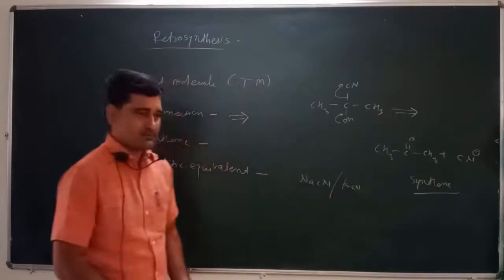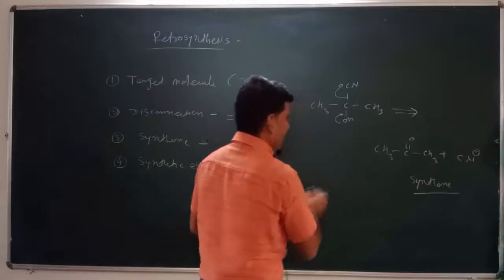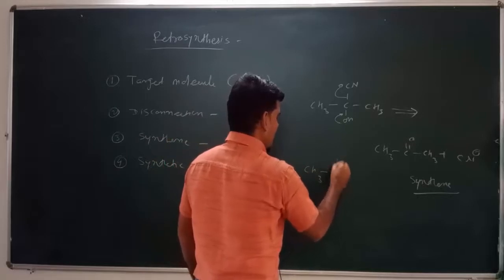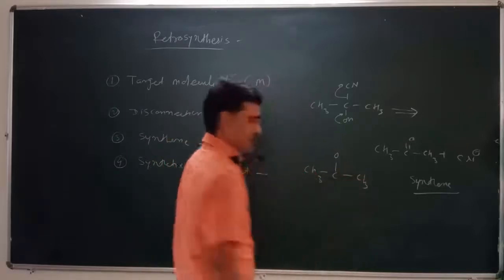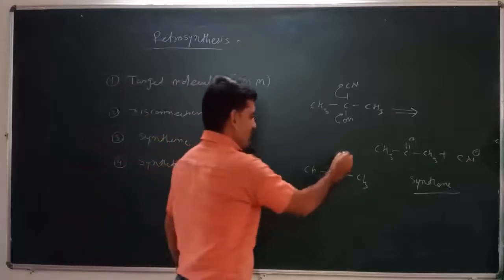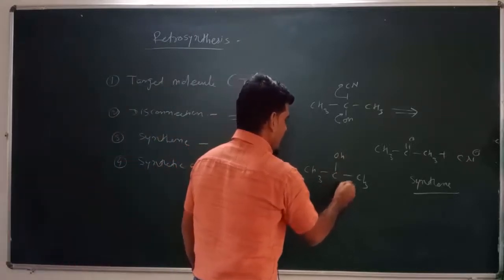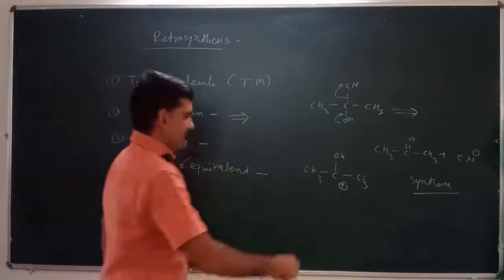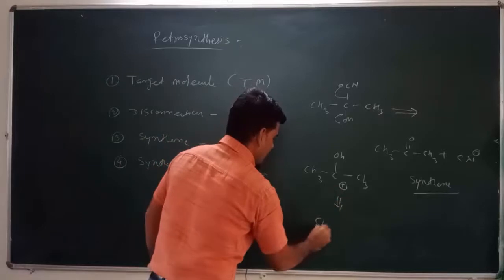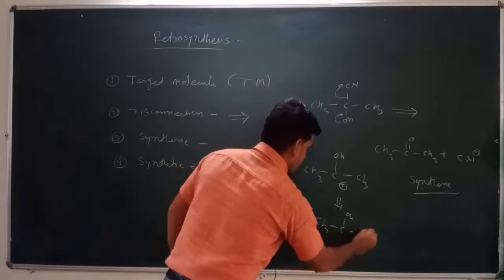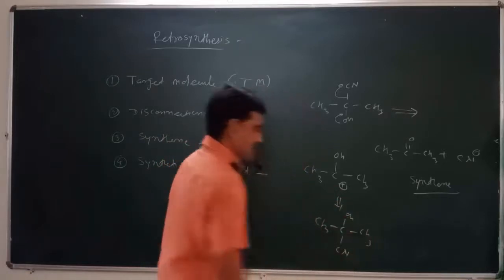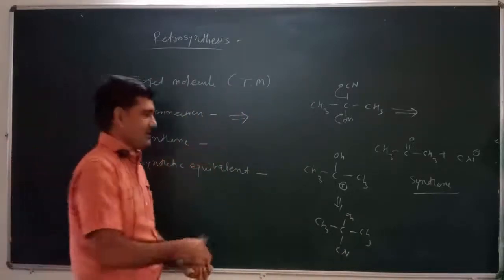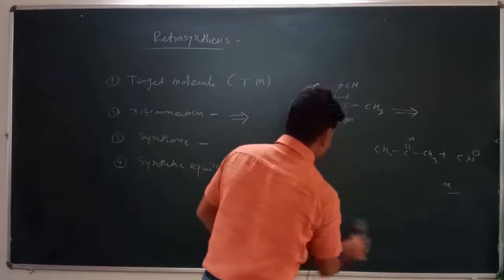Or sometimes there is another molecule. Suppose we take CH3 COCH3 as a synthone, with a plus charge. Suppose this is a carbocation, and then its synthetic equivalent will be CH3 COH CH3 CN, right? So this is the synthetic equivalent. The synthetic equivalent is the neutral form of the synthone. So this is one more term.